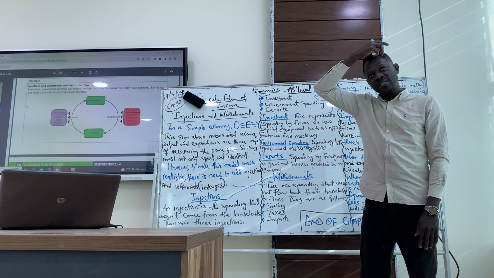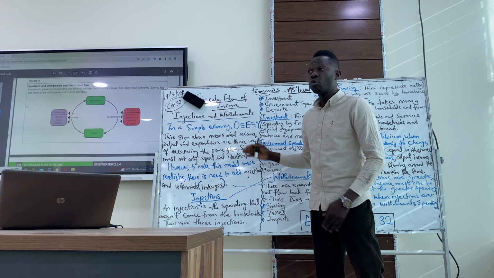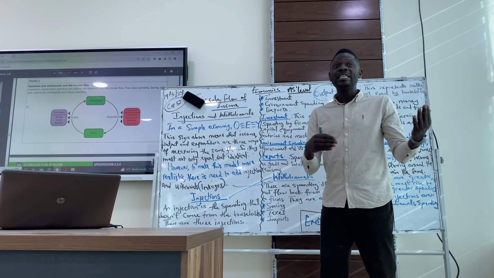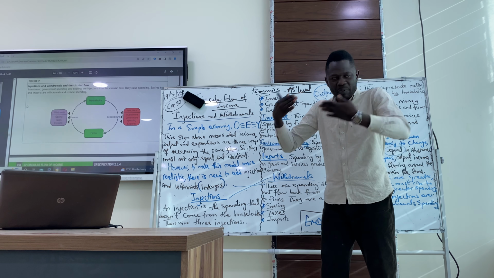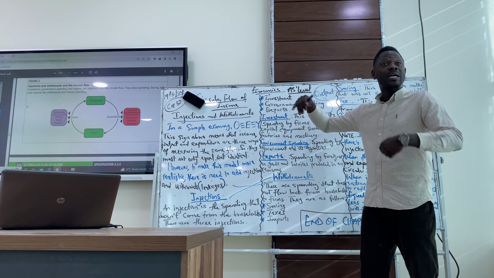Do we get the point, please? This is a closed economy, which is not realistic. So we want to make it realistic. To make it realistic, we need to talk about injections and withdrawals, spending and saving. So for injection, it has to be investment on capital goods.